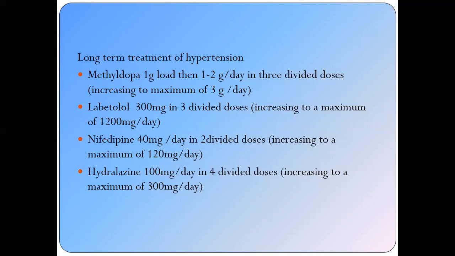This is a vasodilator and it causes severe headache. So it is given in 4 divided doses, increasing up to 300 milligram, depending upon the severity of the hypertension. You can titrate the dose according to the hypertension, according to the raised blood pressure.